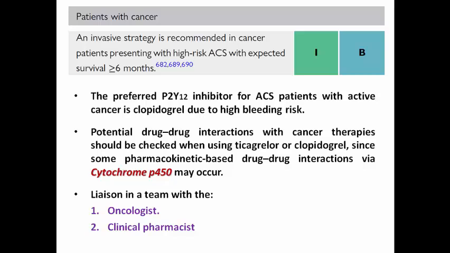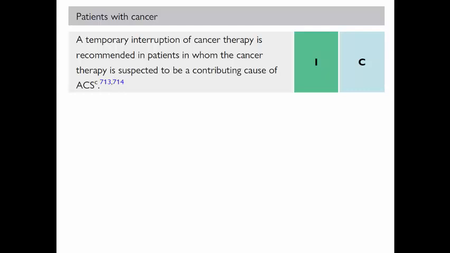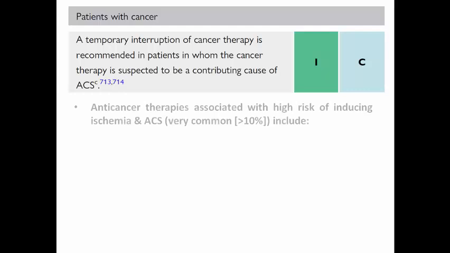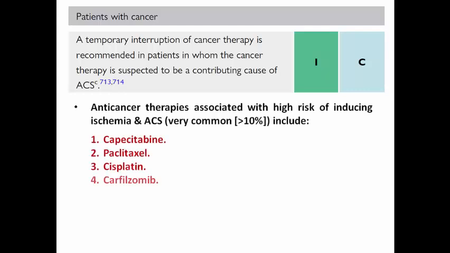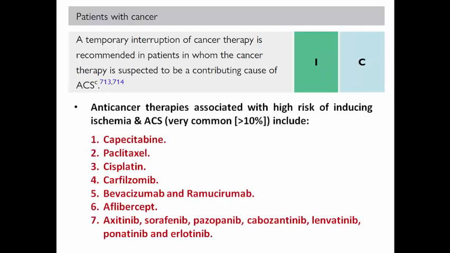And so you should liaise in a team with an oncologist and clinical pharmacist to decide about the drug interaction, whether to use this drug or not. Sometimes we may need a temporary interruption of cancer therapy if we suspect that it is a contributing cause of acute coronary syndrome, because we have a lot of anti-cancer therapies that may induce ischemia and acute coronary syndrome, which may occur in more than 10%.